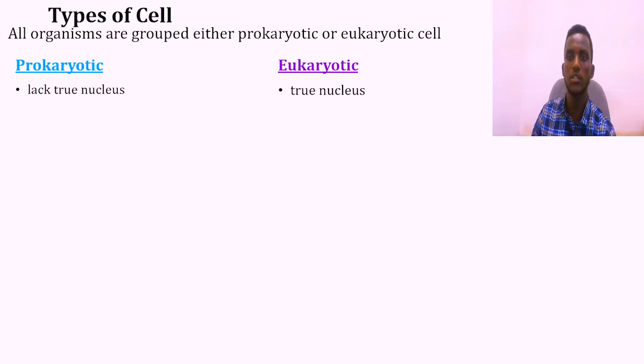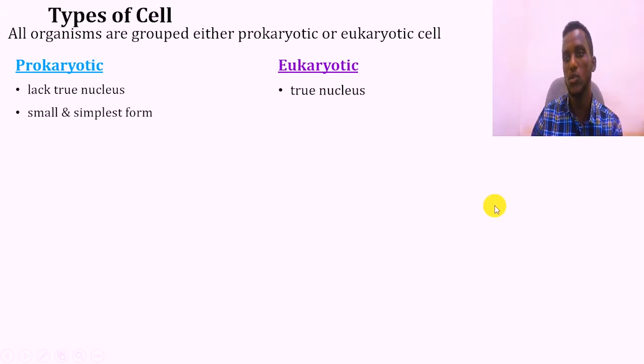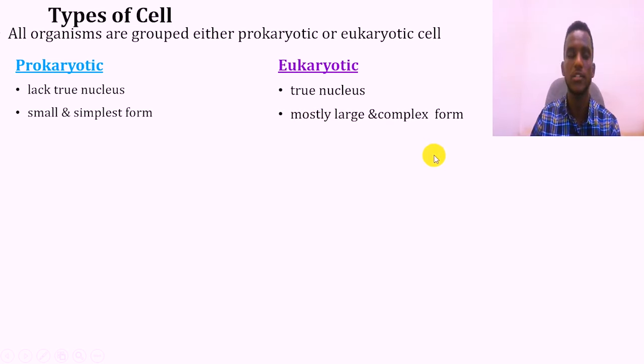ስማቸውም እንደሚያመለክተው true nucleus ያላቸው ስለሆነ that is eukaryotic cells consist of a true nucleus. And the other one may be based on their cell structure. በስትራክቸራቸው በምናይበት ጊዜ prokaryotic cells are small, based on size they are small, plus their structures or the arrangement is simple የሆነ cell structure አላቸው. But in the case of eukaryotic ጋር ስንመጣ mostly in contrast to the prokaryotic, eukaryotic cells are large ናቸው, በሳይዛቸው ትልቅ ናቸው, plus structureቸውንም ስናይ they have a complex structure አላቸው, complex.